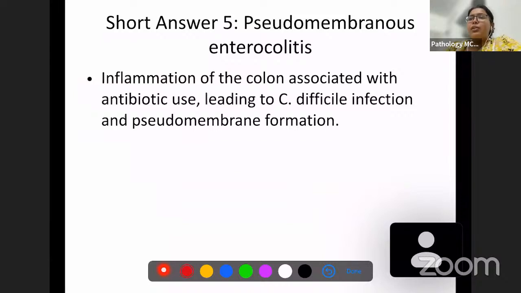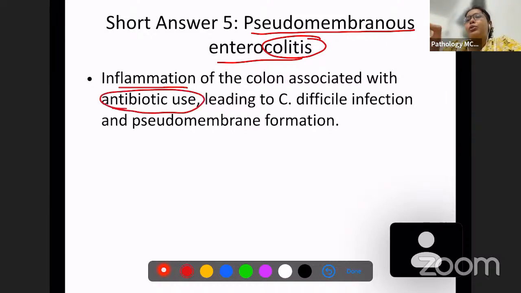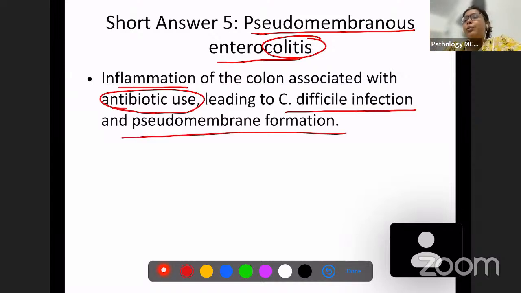Okay. Next is another question, which is again a short answer question, which is pseudomembranous enterocolitis. As the name says, there is colitis, so there is inflammation of the colon. So this is associated with antibiotic use, leading to Clostridium difficile infection and pseudomembrane formation. So now there is increased antibiotic use. But Clostridium difficile itself is a bacteria. So how does it work? Why does this infection come? What happens when there is excess use of antibiotics?